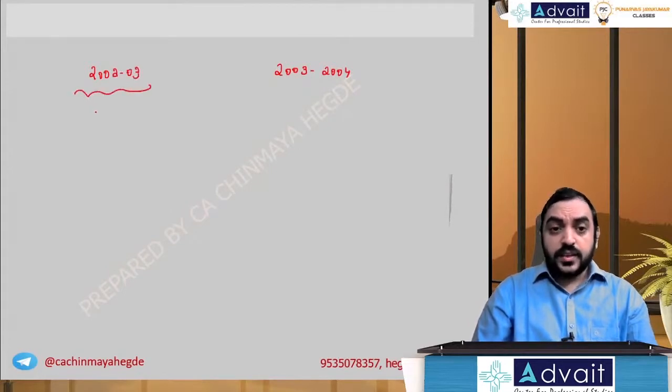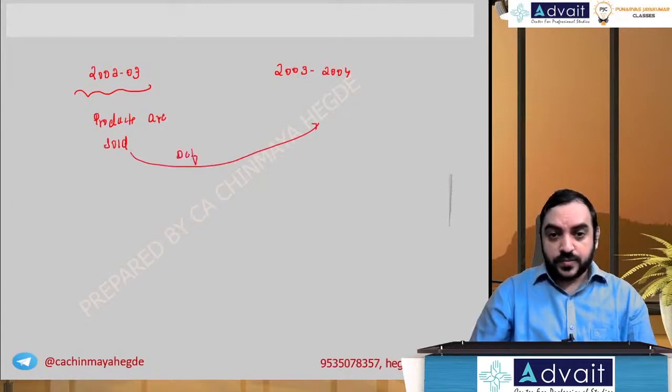During this year, some products are sold, and these products are having some defects identified in 2003-4.